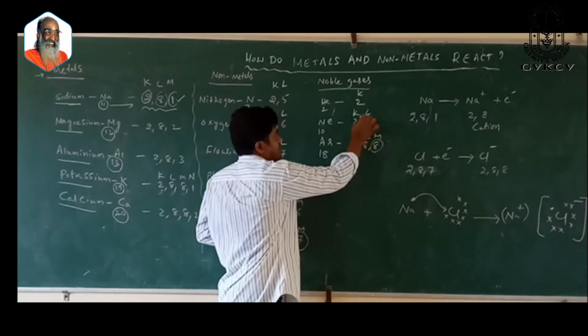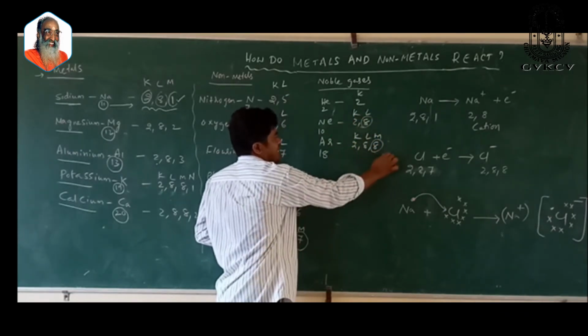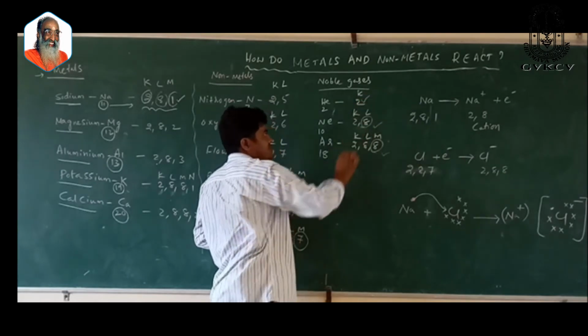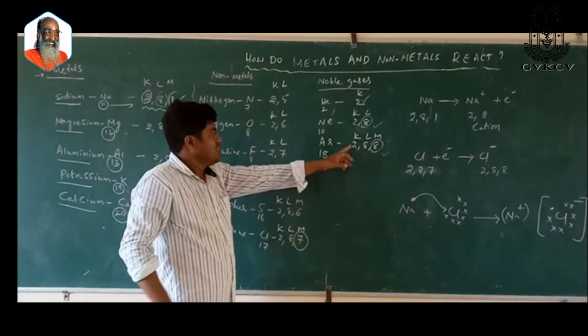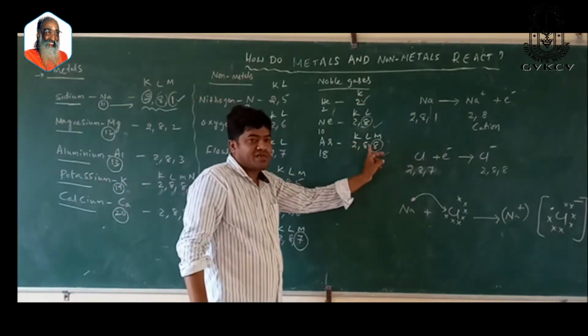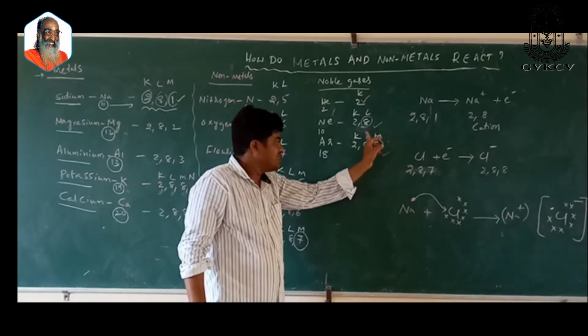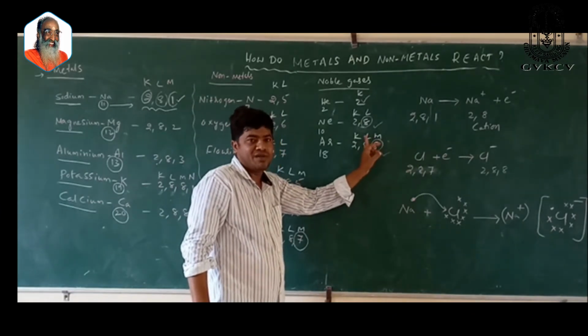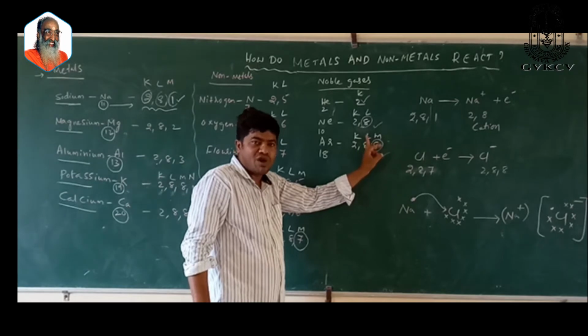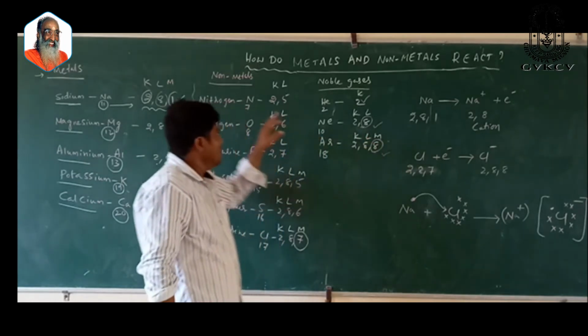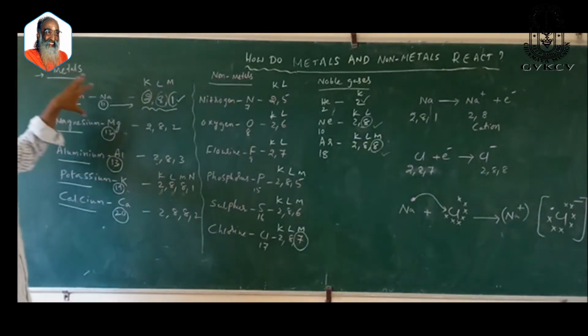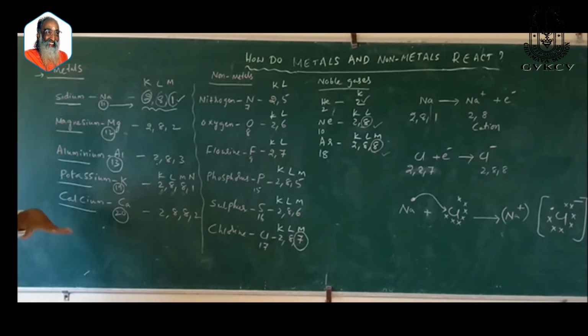With respect to neon and argon it is 8, and with respect to helium it is 2. Elements having 8 electrons in their outermost shell or valence shell are very stable. They do not react. So here we are going to discuss how metals and non-metals react.